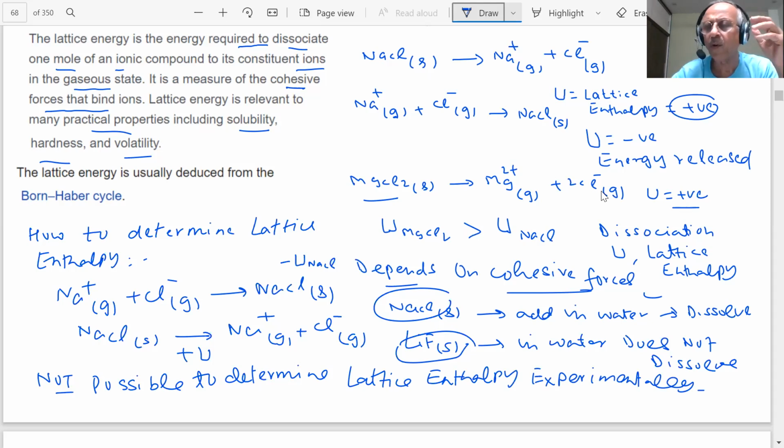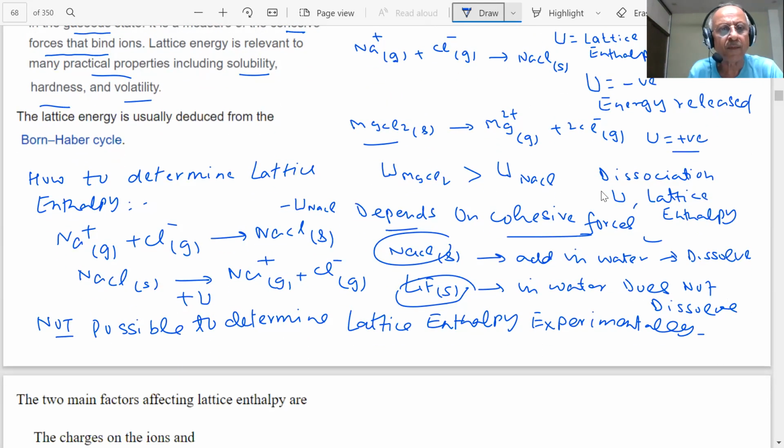We have studied thermodynamics, enthalpy changes, Hess law of heat summation. When we cannot determine something experimentally, students, we can apply something. What can we apply? You have studied Hess law, yes or no? We studied Hess law in the last lecture. Tell me, did we study Hess law of heat summation?